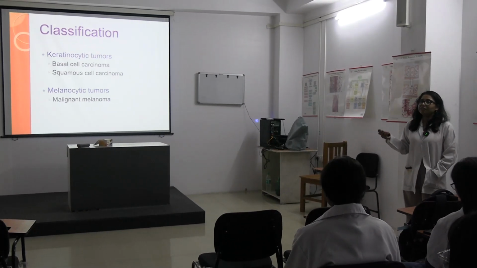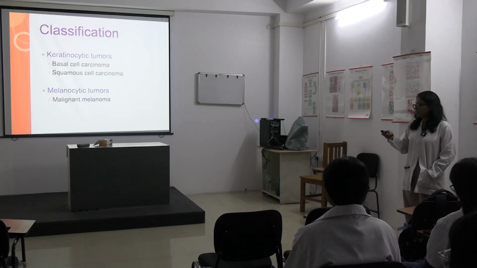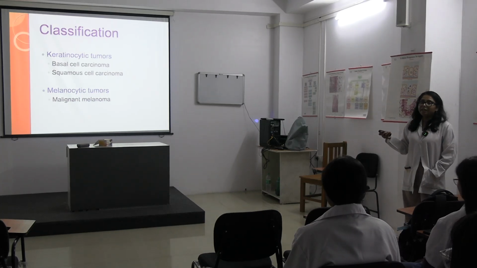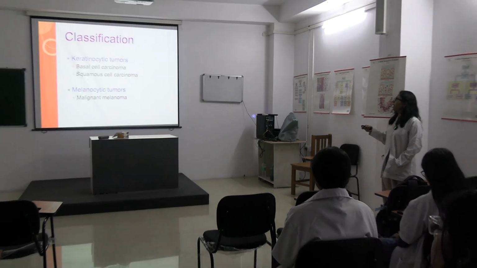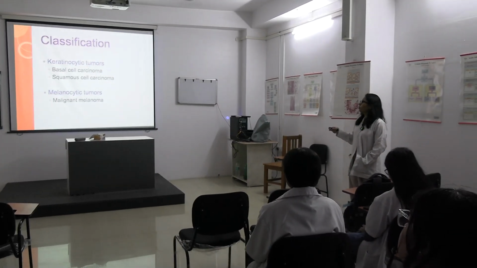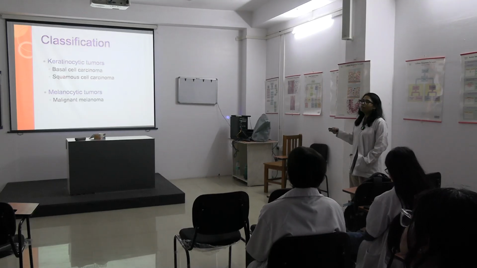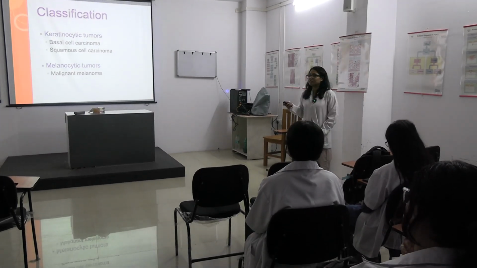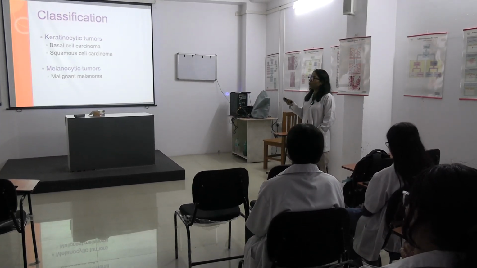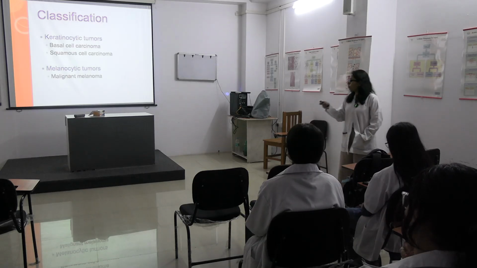Keratinocytes are present where? Epidermis is made of what? Keratinocytes, right? So, anything originating from there is a keratinocytic tumor. So, basal cell carcinoma and squamous cell carcinoma, okay. Now, the melanocytic tumor is malignant melanoma. These are the 3 most important ones. There are other tumors also, but for you people, these are the 3 most important ones.